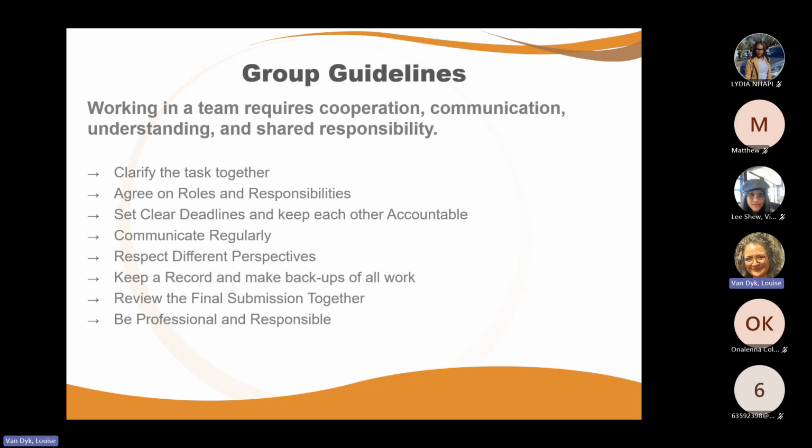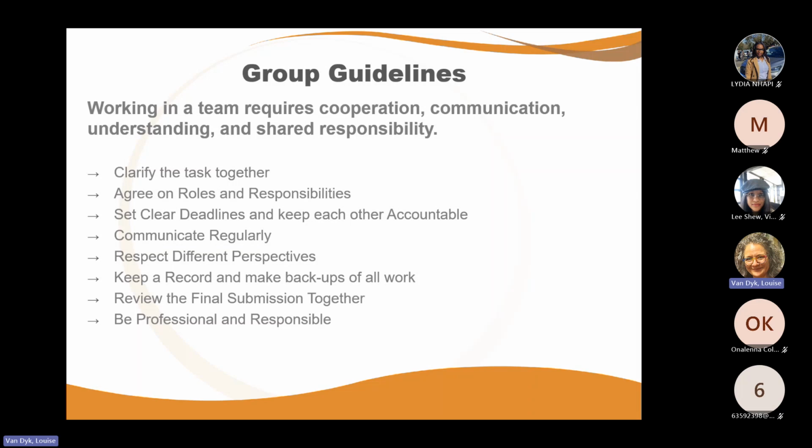Or you can appoint two or three people who have the job to go and check, is that submission correct? Because if it's submitted and the deadline comes, it's too late. So make sure that it's not just one person's job to see to it that everything with the submission is correct. Share that load by having someone go and check it also.